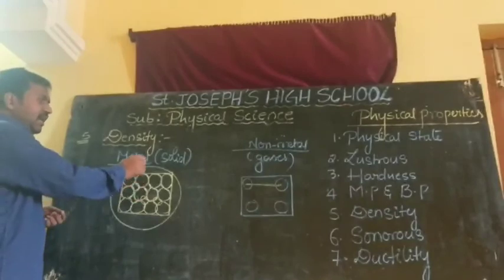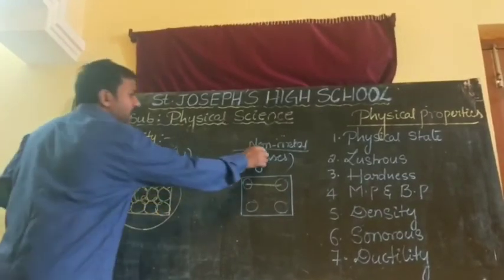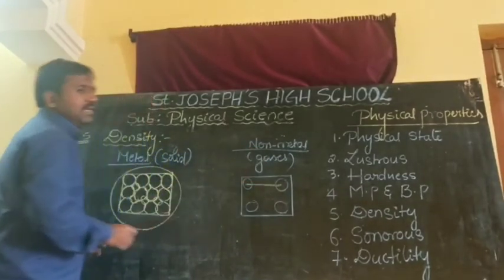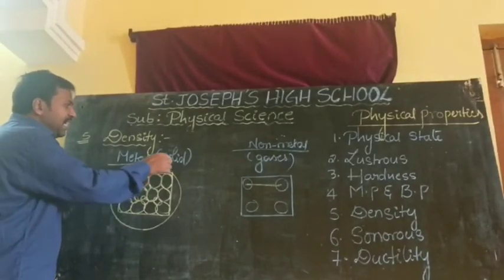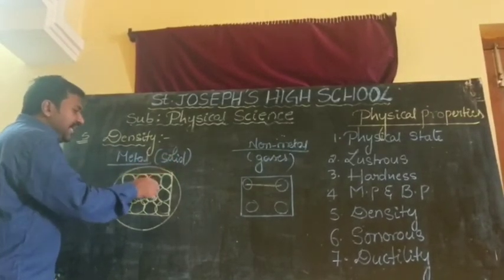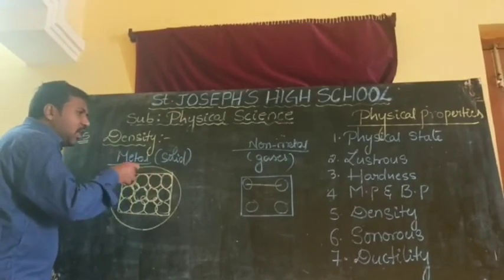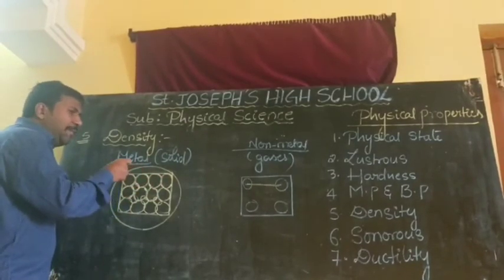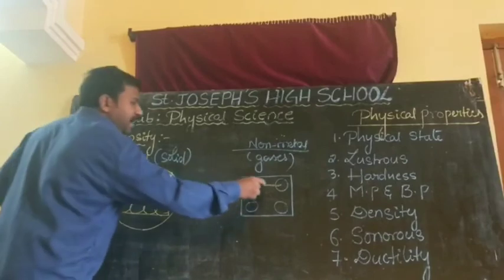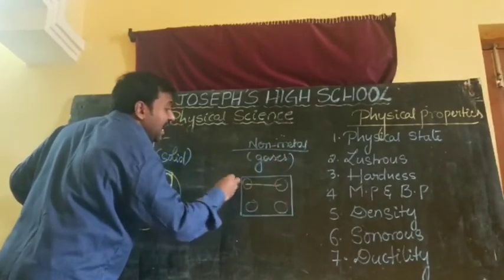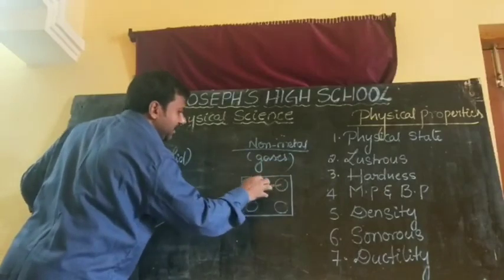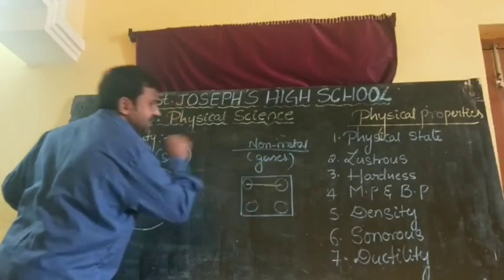Why? Most of the metals exist in solid form, which indicates particles are very closely packed with a strong metallic bond. In the non-metals, particles are not closely packed. They are widely separated. That's why it is a low density one.